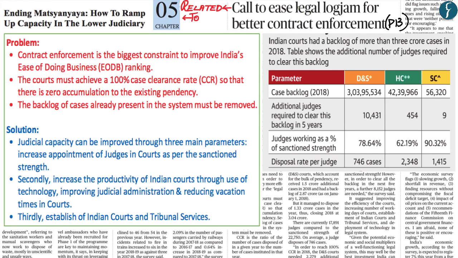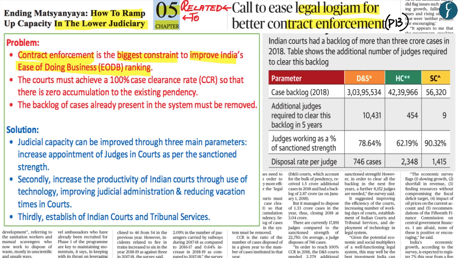Now this article on the legal logjam for better contract enforcement is related to chapter 5 of the economic survey, whereby the title of chapter 5 is how to ramp up capacity within the lower judiciary. Now what this article highlights is that contract enforcement is one of the parameters within the ease of doing business index. But because of the various problems within the Indian judiciary, contract enforcement has become one of the biggest constraints, the biggest limitation, which is not allowing India to improve its ranking within the ease of doing business